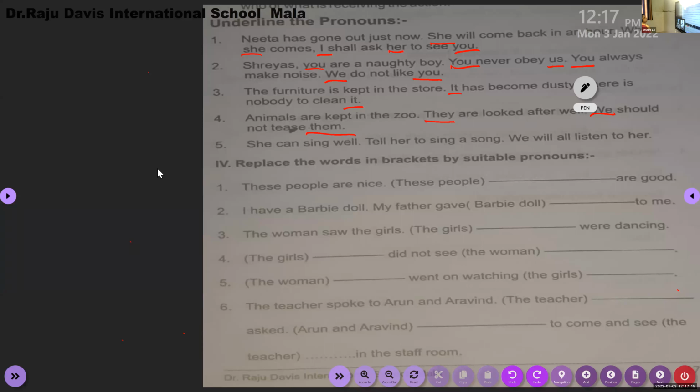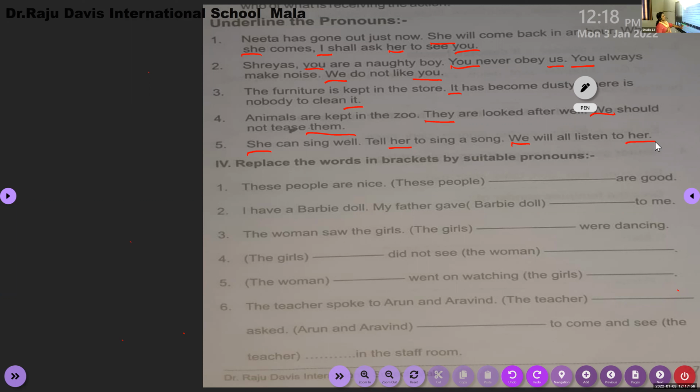Animals. It's the fifth. Not animals. She can sing well, yes. She can sing well. Tell her to sing a song. We will all listen to her. Okay, very good. Come on, identify the pronouns. She. Yes, she. Her. Yes. We. Yes, we. Her. Very good.